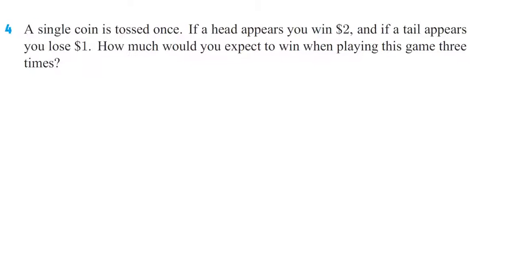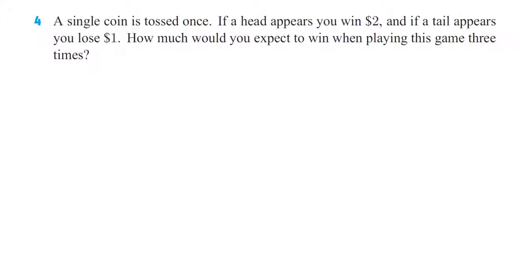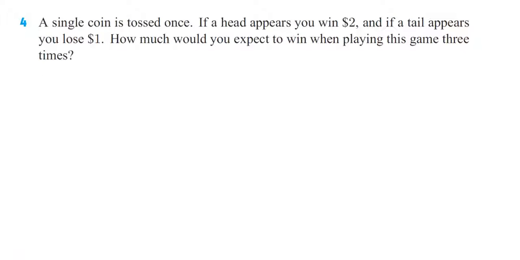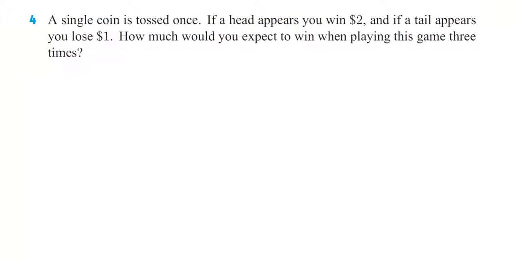Question 4. A single coin is tossed once. If a head appears, you win $2, and if a tail appears, you lose $1. How much would you expect to win when playing this game 3 times? Okay, this is going to be a tough one to draw out. We need to have a good visual understanding of what is going on. So let's start with a tree diagram.